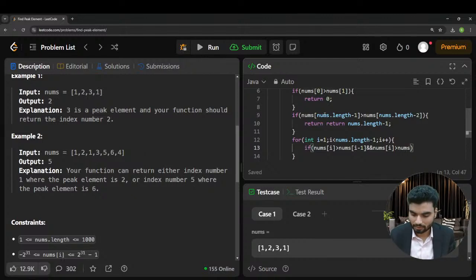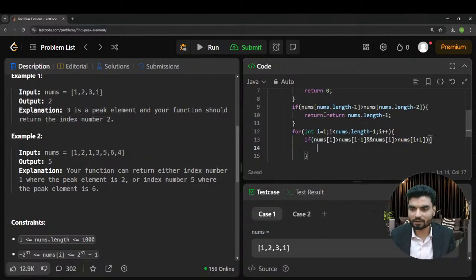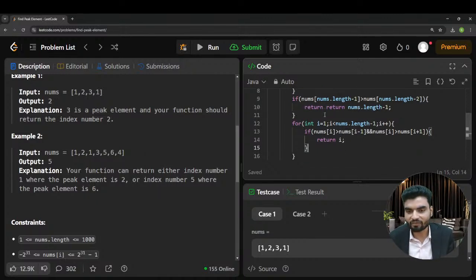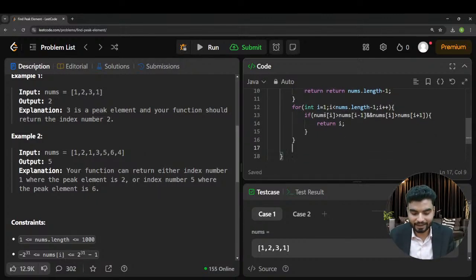Make sense? So in this case, we return i, not nums[i], because nums[i] will be a value. We need to return the index. i will be the final output. And at the end, when the loop finishes, if we didn't get anything, we can return -1, because that will never be a scenario. Trust me, that will never be a scenario.